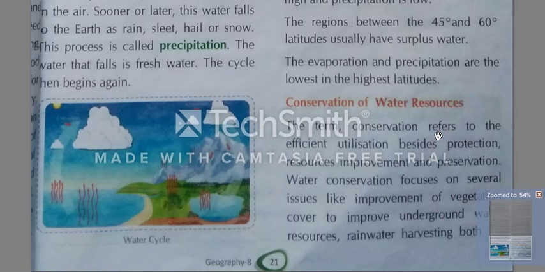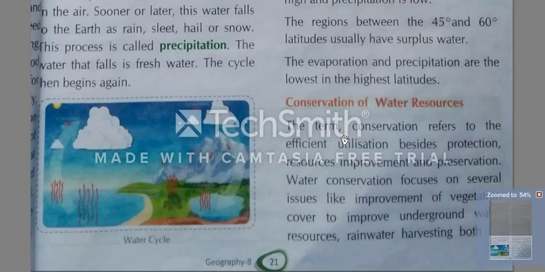In some ways people waste the water. Unnecessarily they are wasting the water. But in some places people can be seen using the water in a proper way. Clear? So here you can see the water can be protected when we start using the water according to our needs.